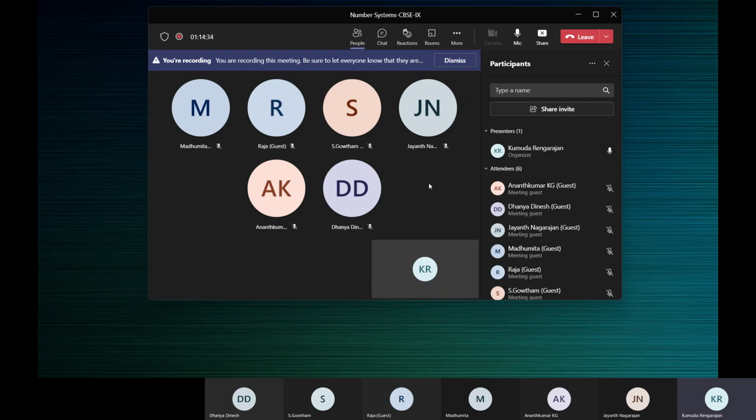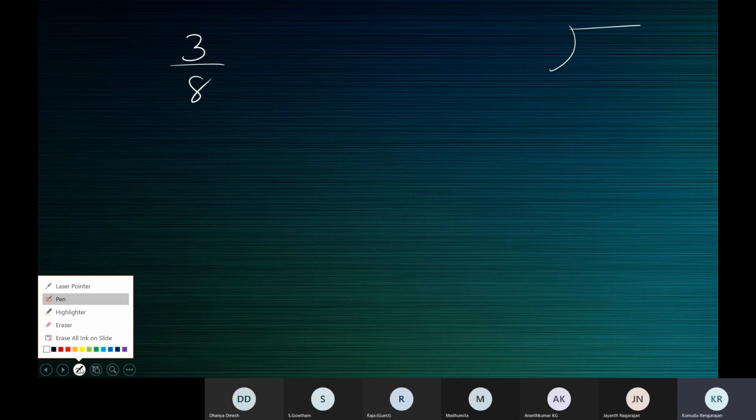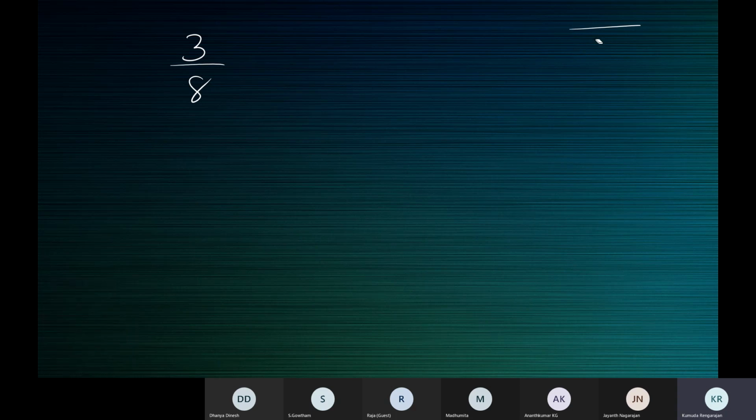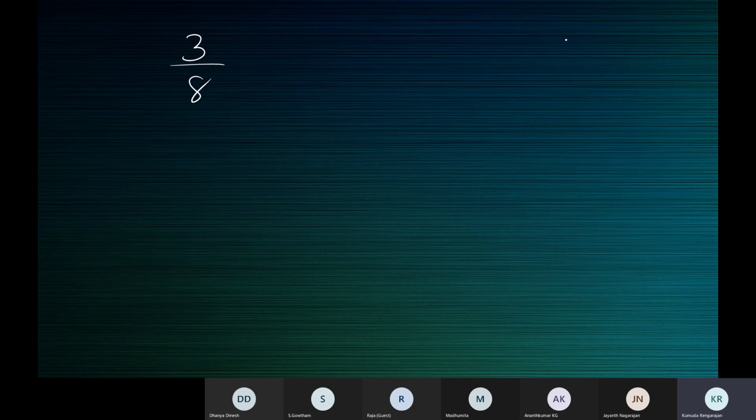Okay, class, 3 by 8 is a rational number, right? Yes, ma'am. Don't you think it's division? 3 by 8. Okay, so you want to divide it, because what is 3 by 8? It's a rational number. That means you can find its value. You can find the value of this rational number.